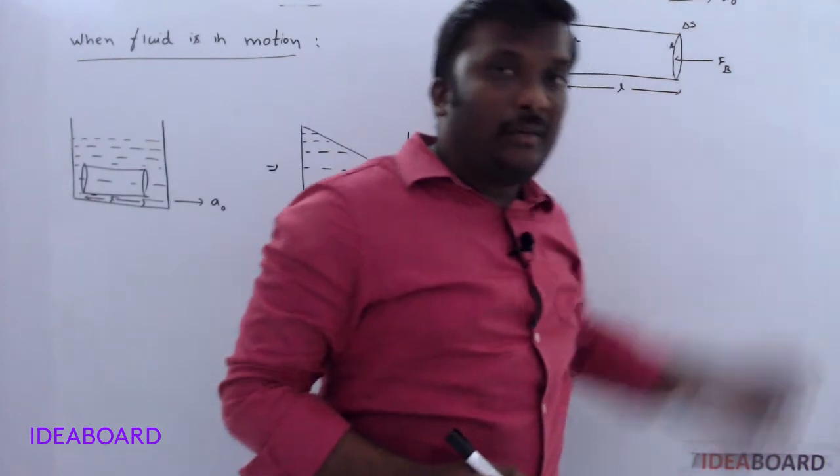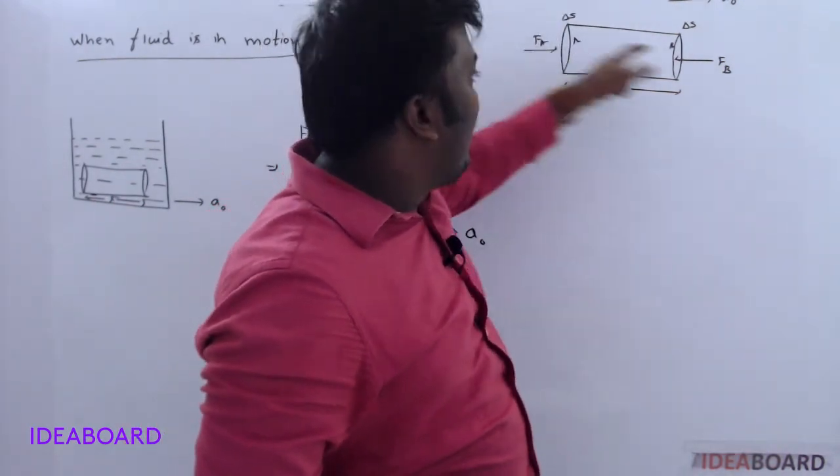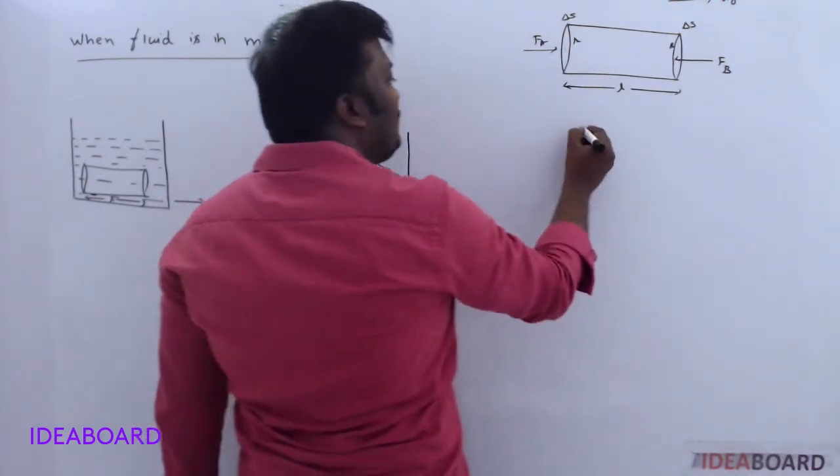If it moves in this direction, the net force is such that this one is more compared with this one. So what is the net force?